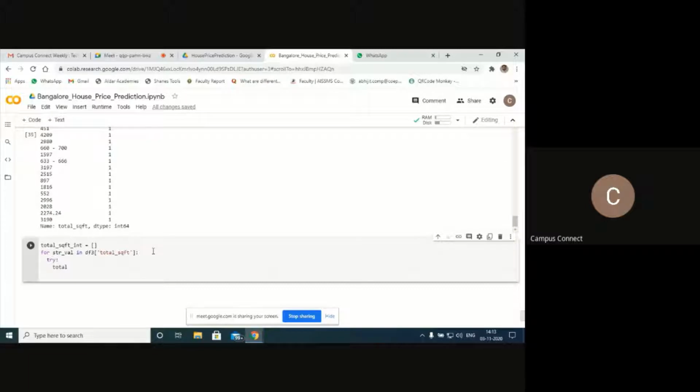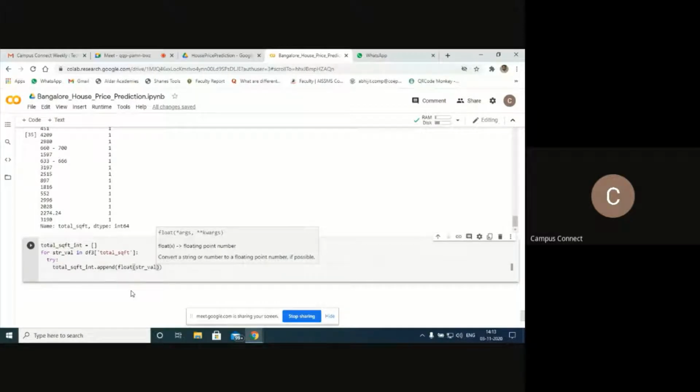Total square feet int, I'll append one by one. I'll take all the data one by one and try to filter it. First, I'll try to convert into float: float of str_value. That means I'm going to store the value here, one by one.